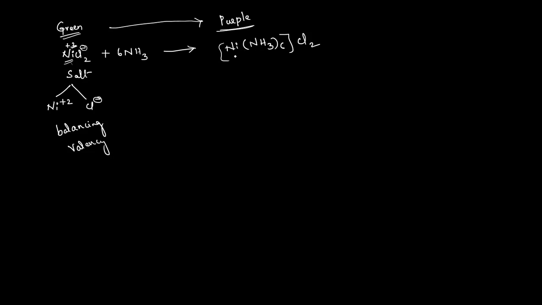But here nickel is also in the +2 oxidation state only. I will tell you later how to calculate the oxidation state here. Otherwise, when it is dissolved in water, hydrolysis takes place.